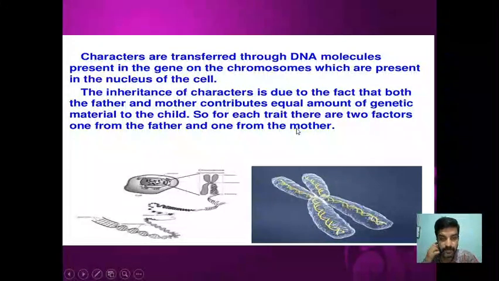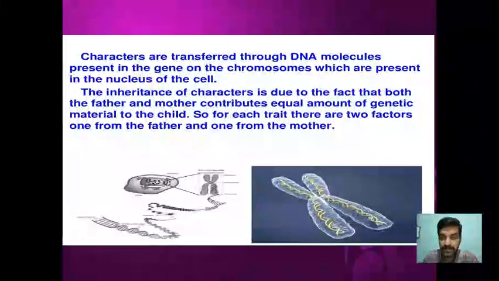That means the progeny will receive genetic material from both the father as well as the mother. 50% of the genetic material is from the father and 50% from the mother, or from male and female.